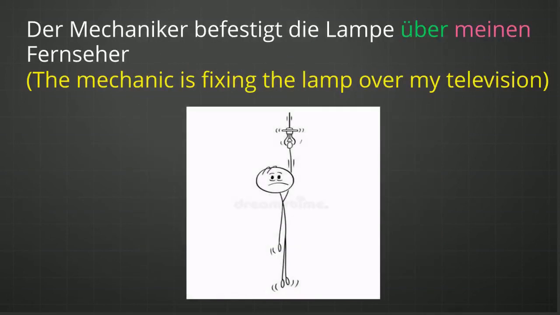Der Mechaniker befestigt die Lampe über meinen Fernseher. Fernseher is a masculine gender noun, über is a Wechselpräposition. Now der Mechaniker is the subject in the sentence. The mechanic is fixing. Der Mechaniker befestigt, he is performing some action. There is a motion going on. The subject is doing something, it is in motion. And that is why consider this über as an accusative.